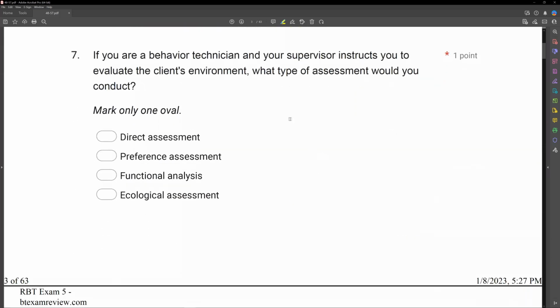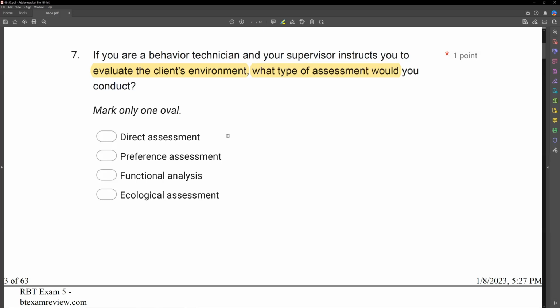7, if you are a behavior technician and your supervisor instructs you to evaluate the client's environment, what type of assessment would you conduct? All right, kind of like a definition question. Not too challenging, right? But not every question is going to be challenging. Some of them are going to be easy, and that's great. This is kind of a fluency check, right? If we are going to evaluate the environment, just the environment, okay, keyword environment, what type of assessment are we going to conduct? A, direct assessment.